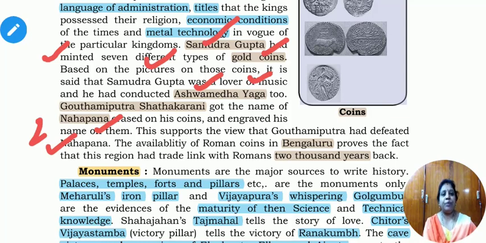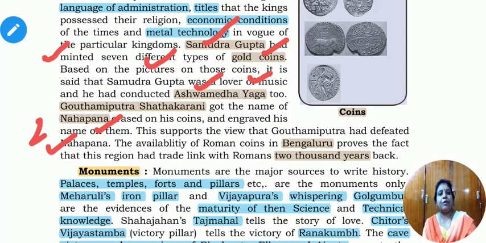So that way we can know the information with the help of coins, not just by using and circulating them from one person to another. So on the back of the issuing of these coins, all this information is what we can know.